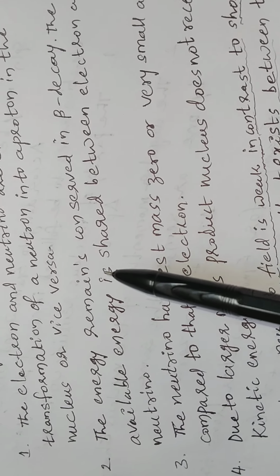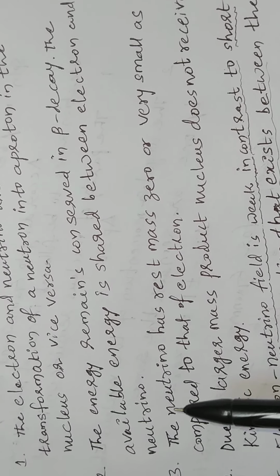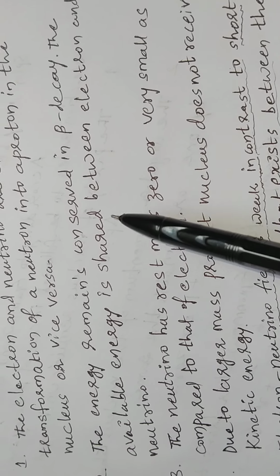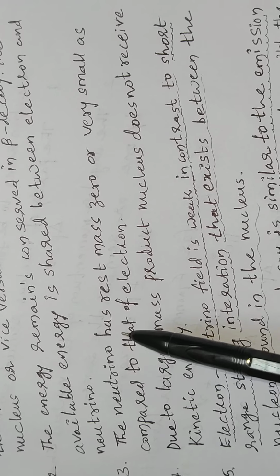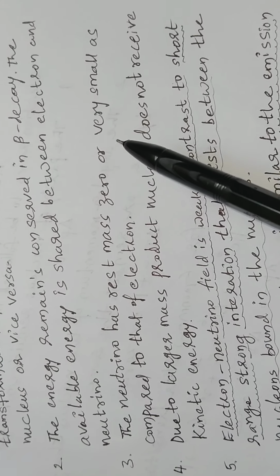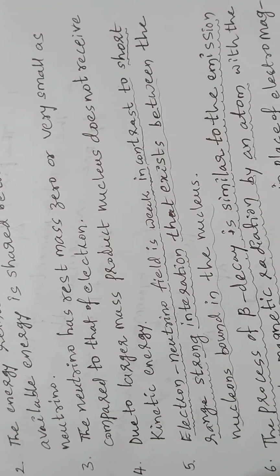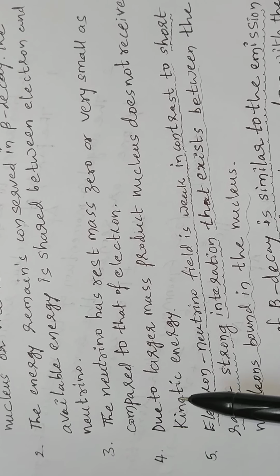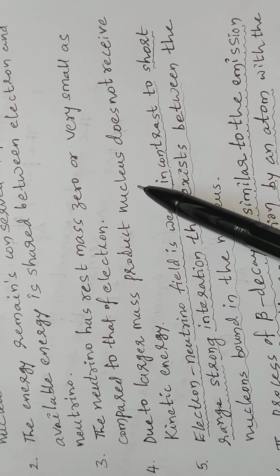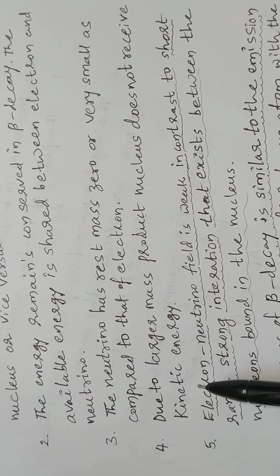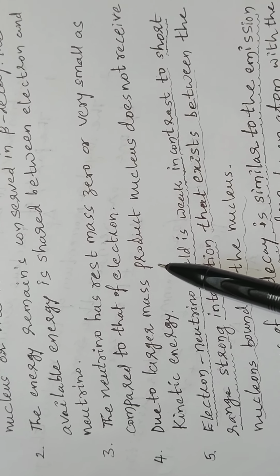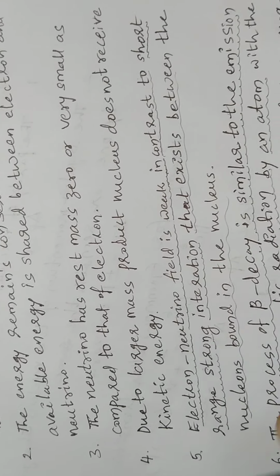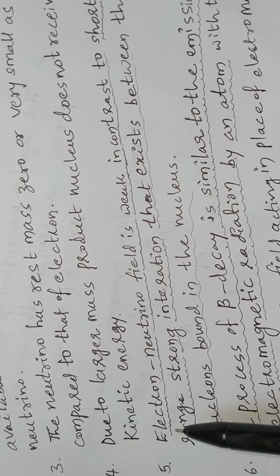The energy remains conserved in beta decay. The available energy is shared between the electron and neutrino. The neutrino has a rest mass of 0 or very small compared to that of the electron. Due to its large mass, the product nucleus does not receive kinetic energy.